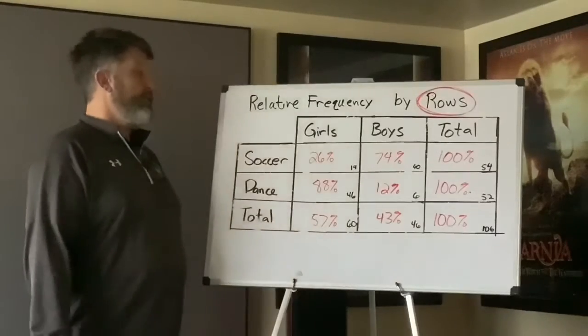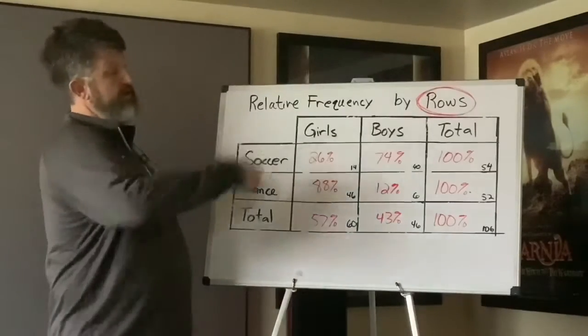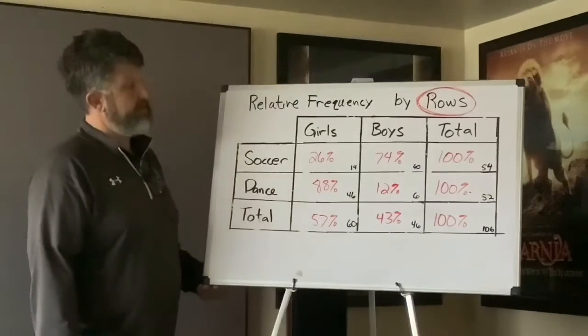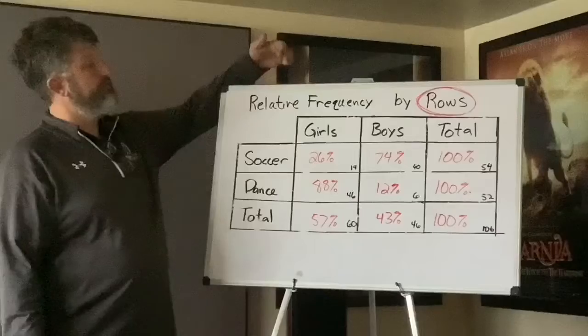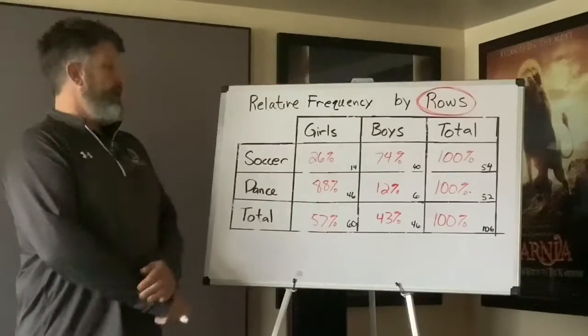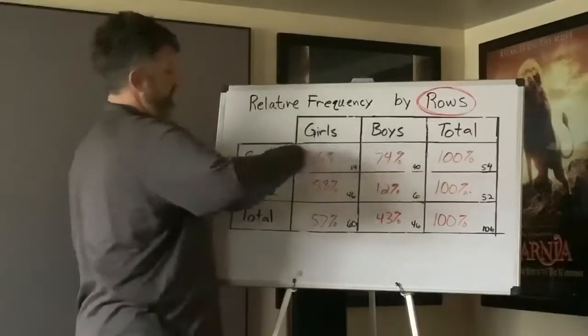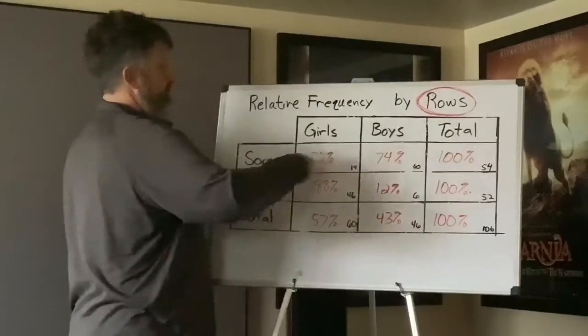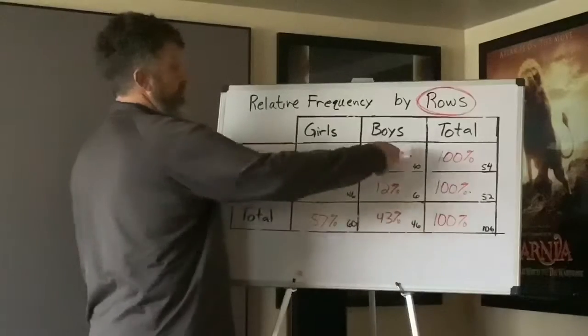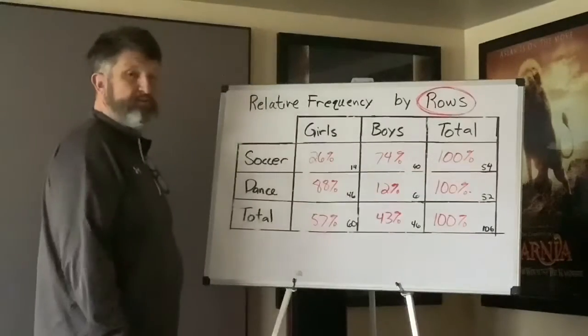Okay, but really, if you look at it, there's many different ways that you could parcel out this data. But this is called relative frequency by rows. Now you could ask yourself, given everybody who played soccer, so we're talking about this row here, what is the percent chance that they're a boy? Well, the answer would be 74%.